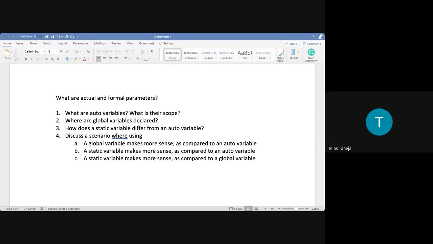When you declare a variable inside a scope, that variable is limited to that scope. So when you're declaring global variables, you have to declare them outside of any curly braces. Guys, any doubts on this?